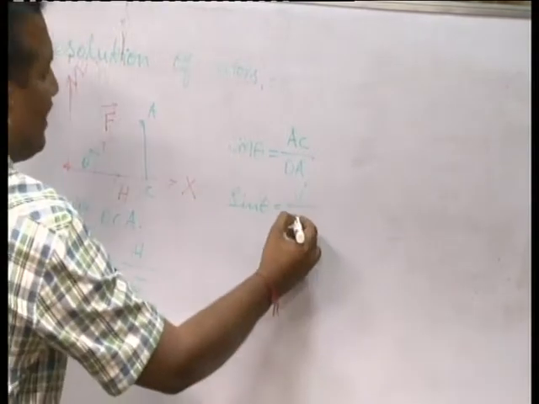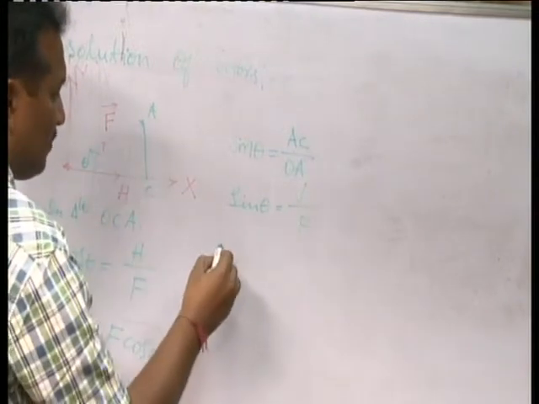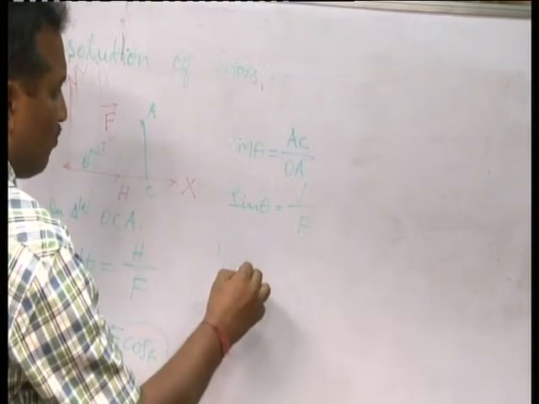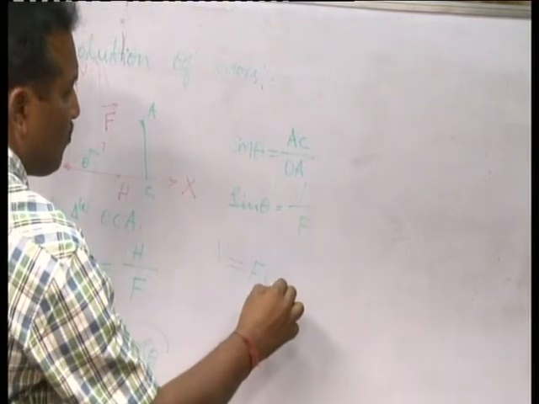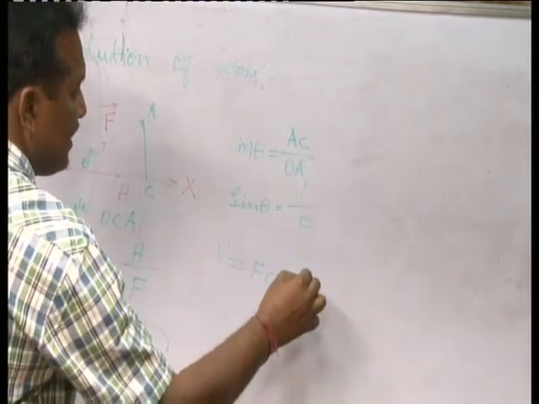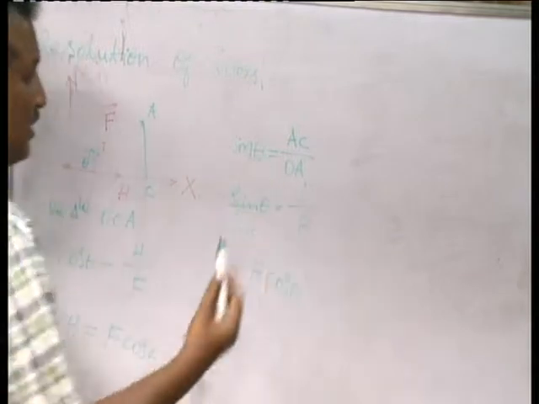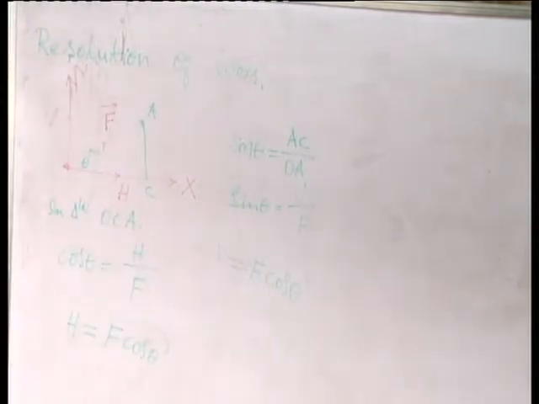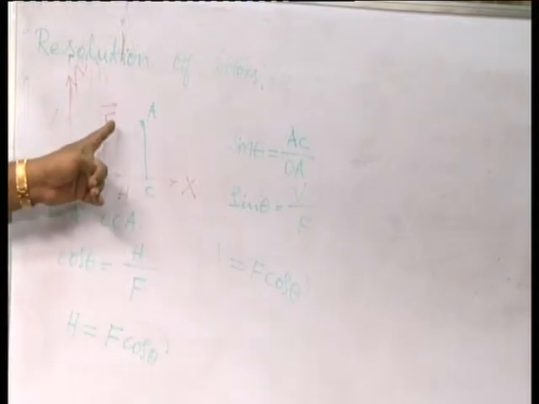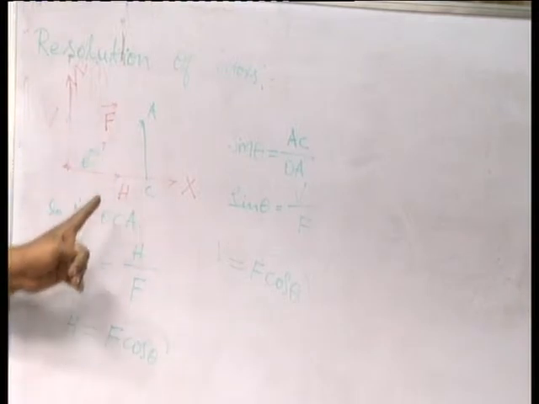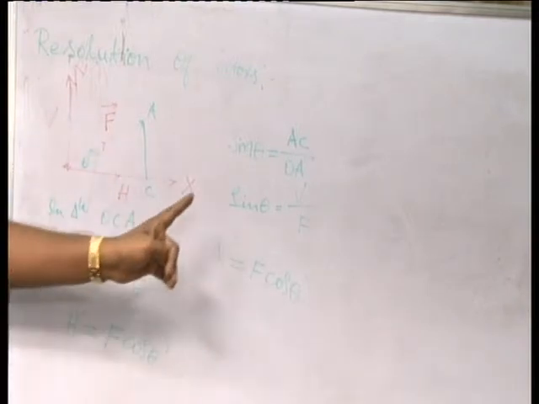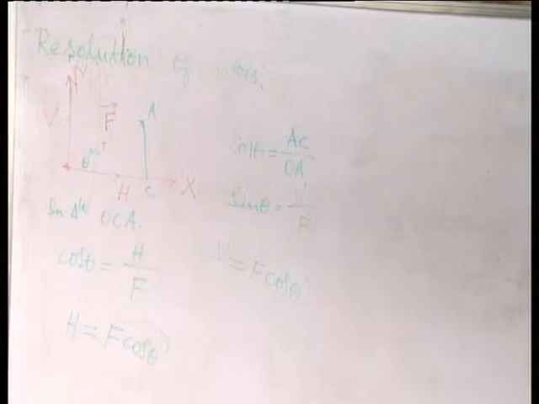OA is again the force. By cross multiplication you can write V is equal to F sin theta. This is the mathematical expression used to calculate the vertical component of a force. This phenomenon of splitting a single force into its horizontal component and vertical component, we call resolution of vectors. Observe the change here.